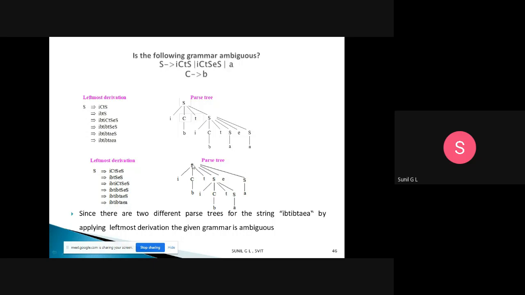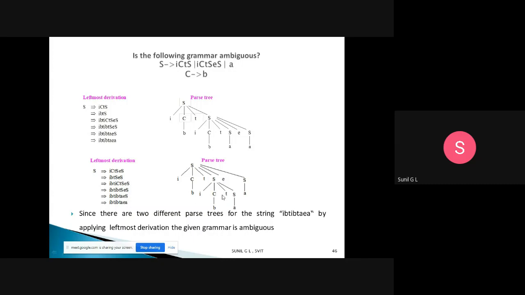Now when I represent that in a parse tree, it is the same thing. Here S tends to ICTSES, with S as the root and the rest as the leaves. Then I replace C with B, using the production C tends to B. Now for S, I am using the production S tends to ICTS.